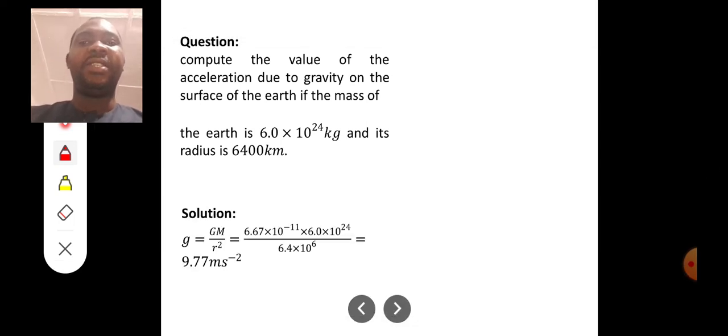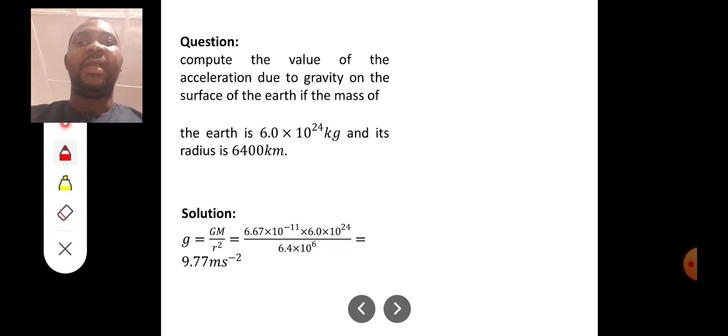Here we have g equal to GM over r squared based on the formula. Capital G, the gravitational constant, is 6.67 times 10 to the power minus 11, multiplied by M, the mass of the earth, given as 6.0 times 10 to the power 24. These are approximate values.